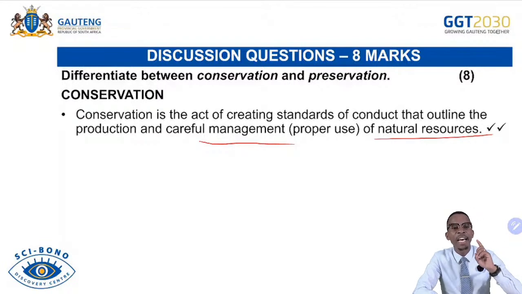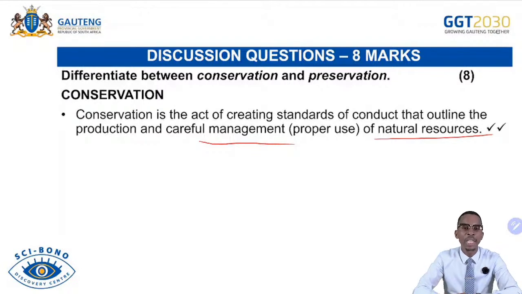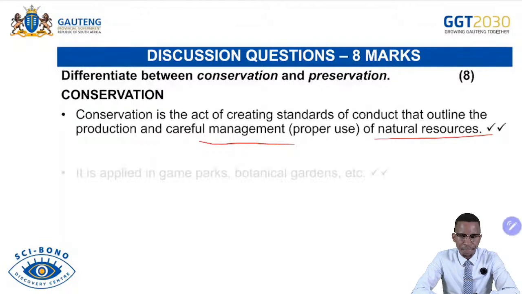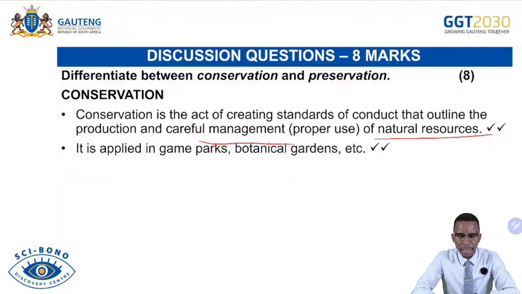Even if they are renewable, we must use them in a manner that will keep them sustained, because if we overuse them now, for instance, we cut down forest for the sake of production, it will take time for them to be ready for being used again. So they must be used wisely regardless if they are renewable or non-renewable. It is applied in game parks, botanical gardens, etc.